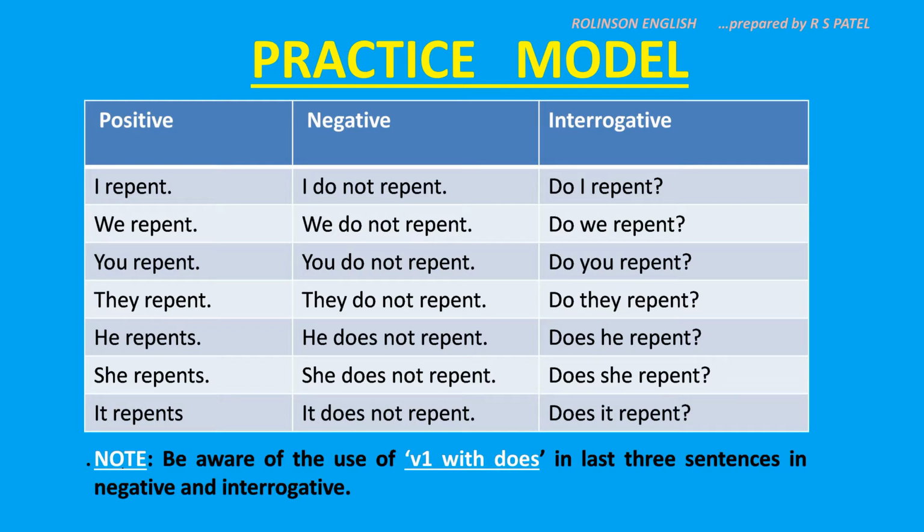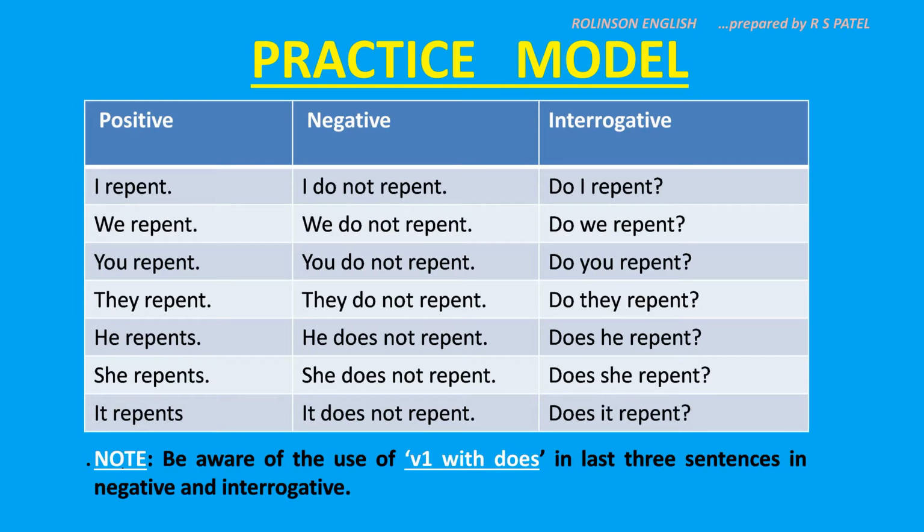Now, this way you can go on practicing the first tense, that is simple present. Just change the verb and put that verb in the correct form in positive, then change the sentences into negative and interrogative as per the rule, and this would serve as a practice model. Continue practicing because practice will give you the skill and it is very important.